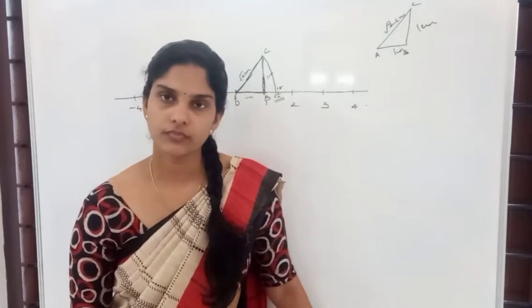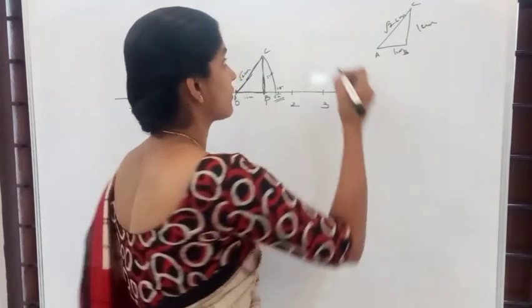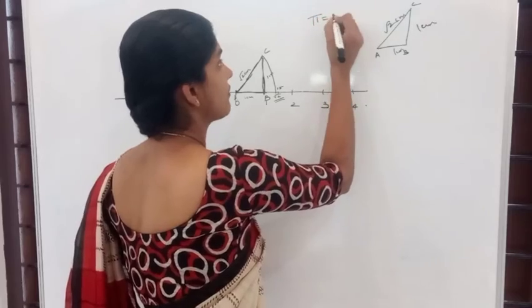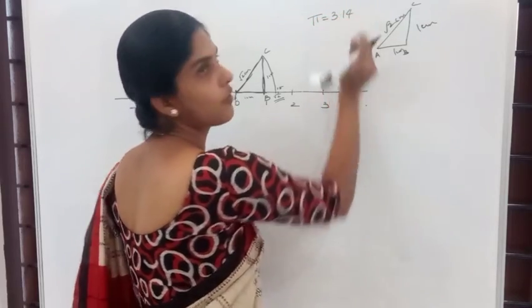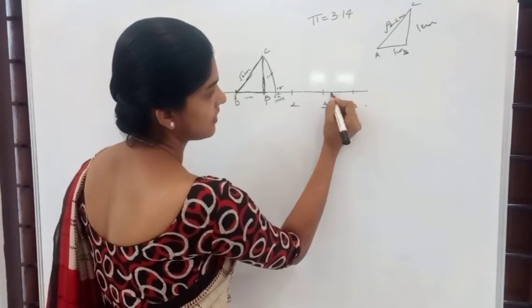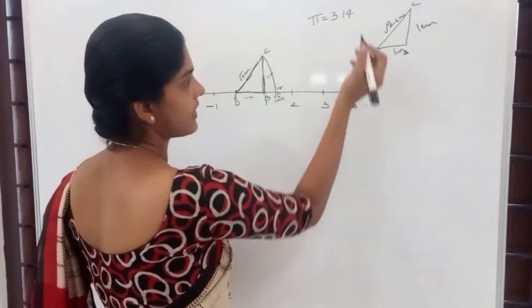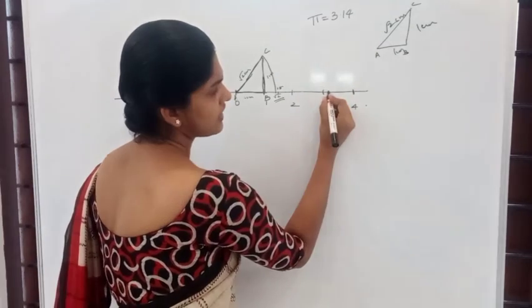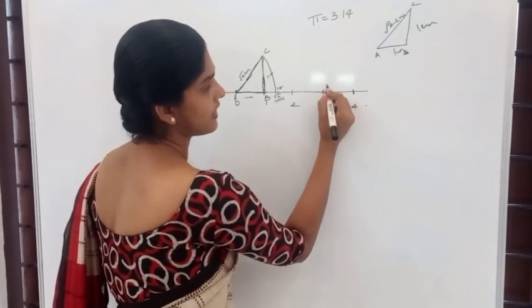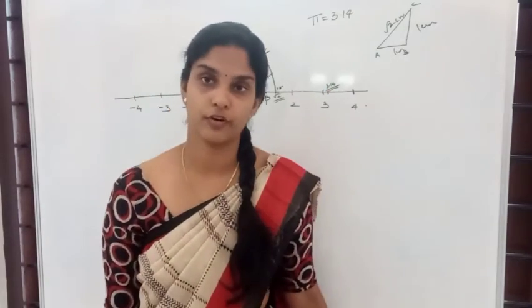Now, what is the value of pi? The value of pi is 3.14, right? So, if this is 3 and this is 4, what's the value of 5? 3.15. It will be coming near to 3, right? So we can mark it as over here, 3.14.